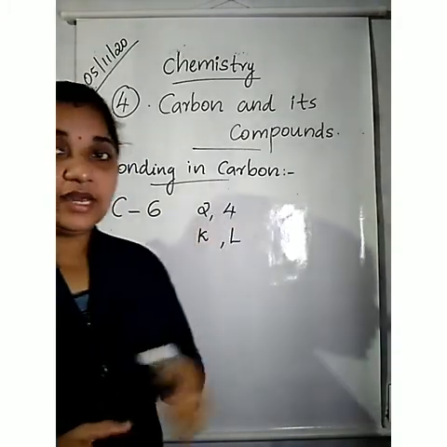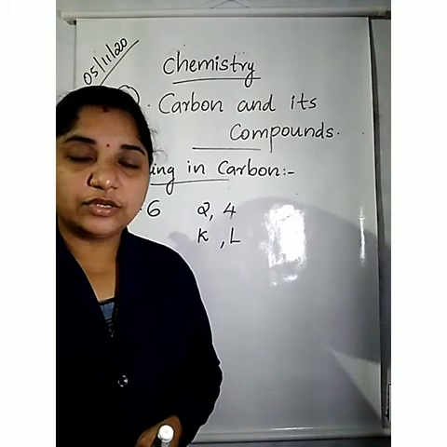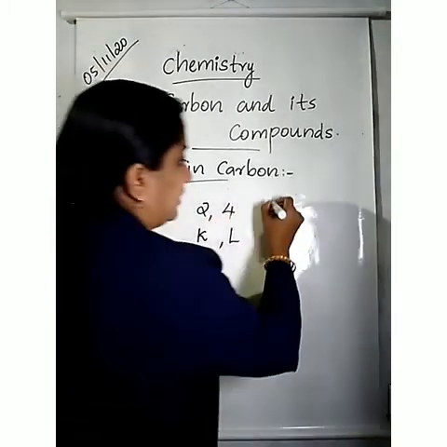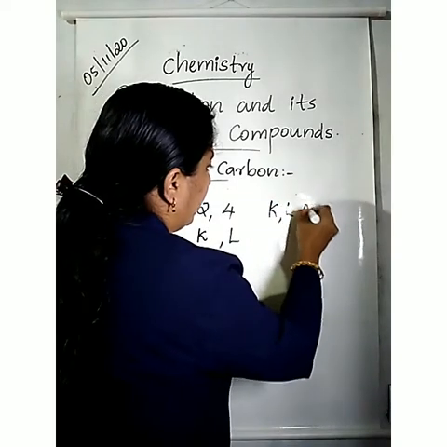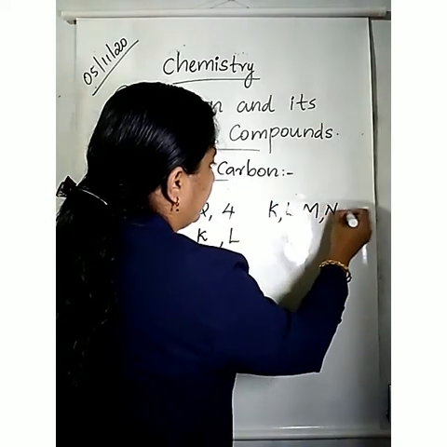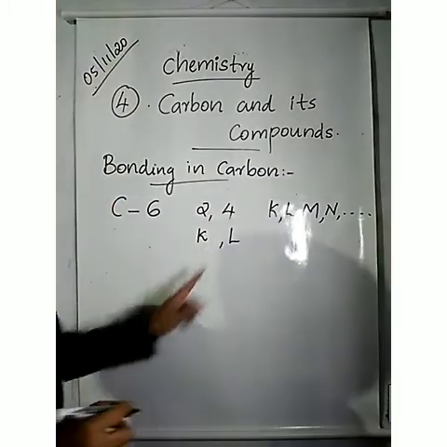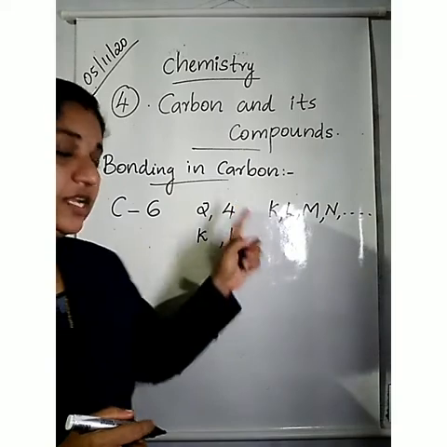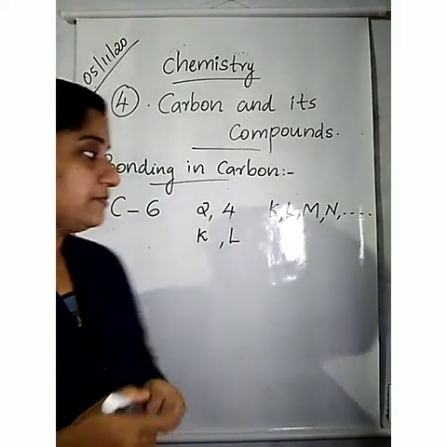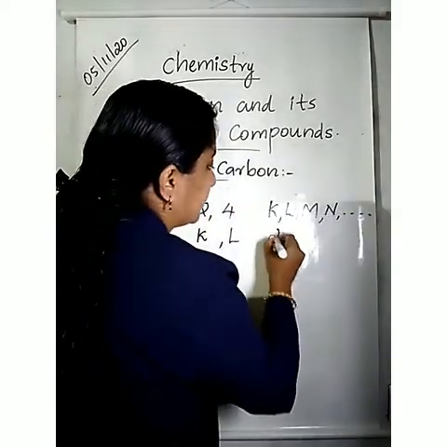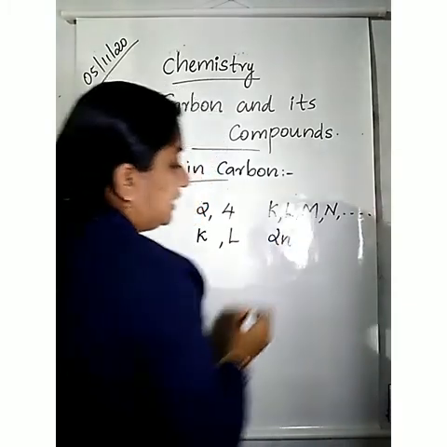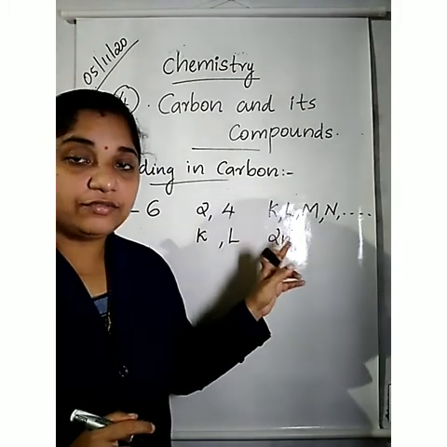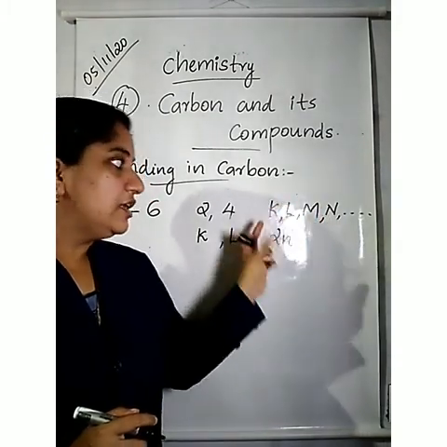From class 9, we learned about the electronic configuration of various elements. The shells are K, L, M, N. This equation we used to calculate the number of electrons occupied in each shell: 2n squared.